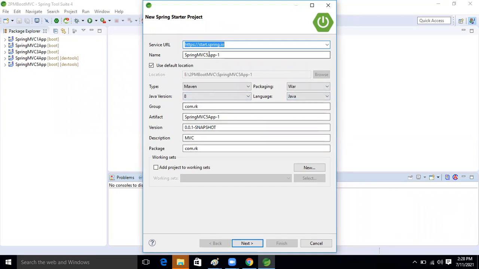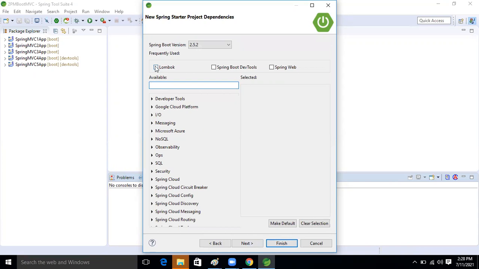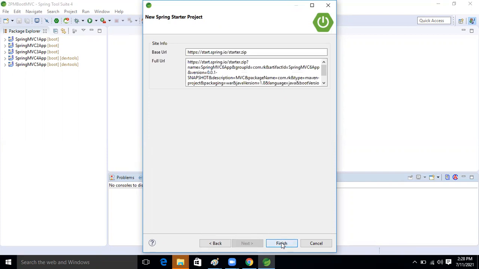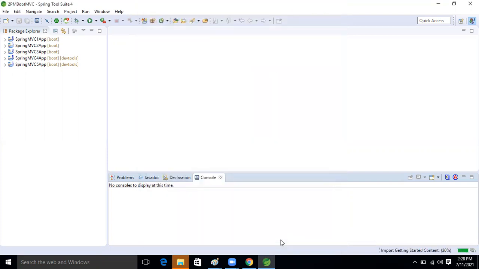This is the six application. Next, let's take Web, and after that Dev, let's take Dev also, and then the Thymeleaf dependency. Now finish it. Okay, let's create it. I will show the folder structure also now, guys.